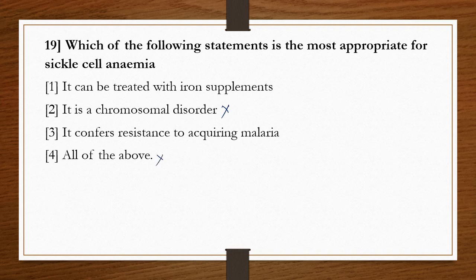We have already studied in previous videos that sickle cell anemia carriers, that is, persons in the heterozygous condition, get immunity against malaria. So sickle cell anemia confers resistance to acquiring malaria. It is the correct option. Option 3 is the correct answer.